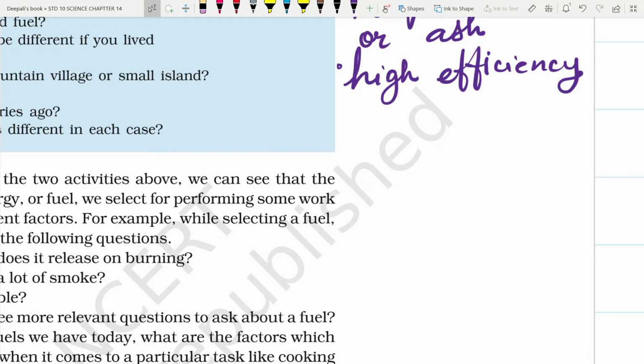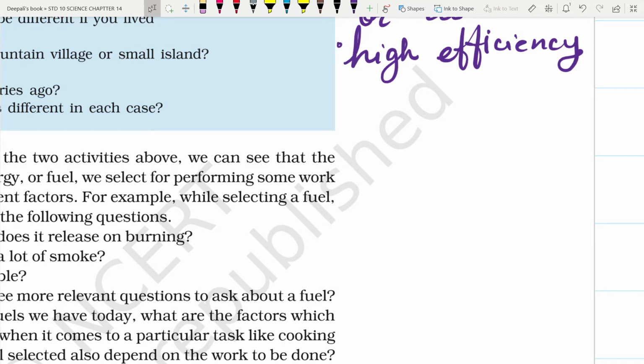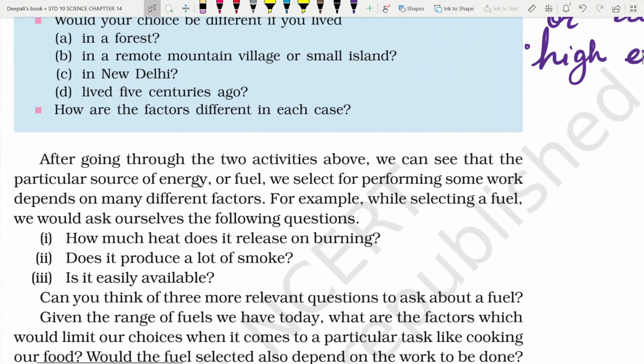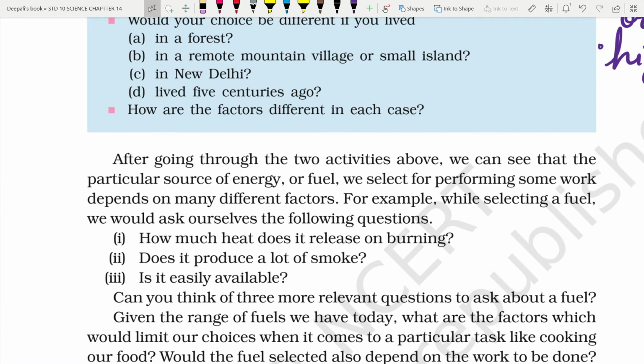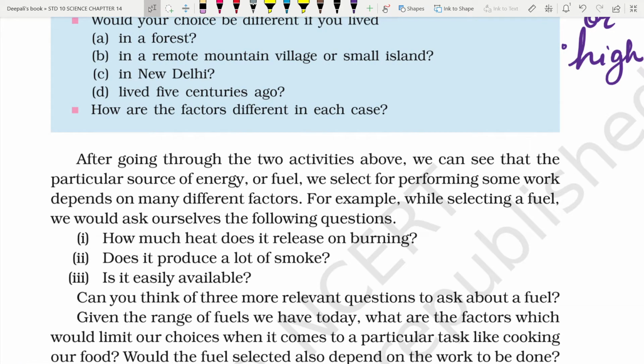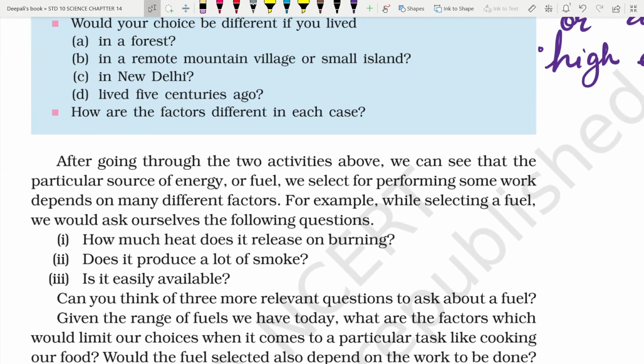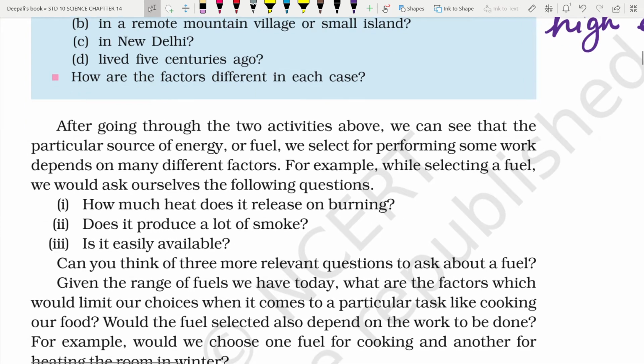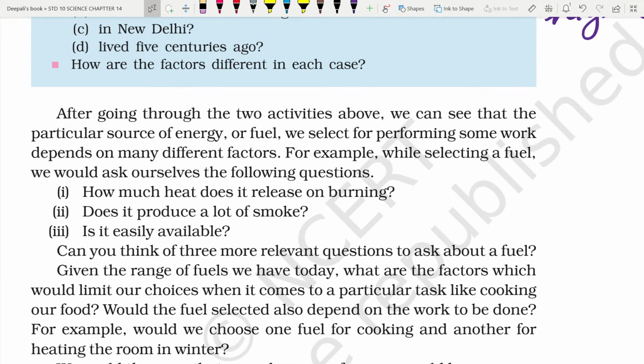If we lived a few centuries ago, then wood was the main source of energy. And the factors are different on the basis of its availability. It depends on where we are and how we need the energy. After going through the two activities above, we can see that the particular source of energy or fuel we select for performing some work depends on many different factors.